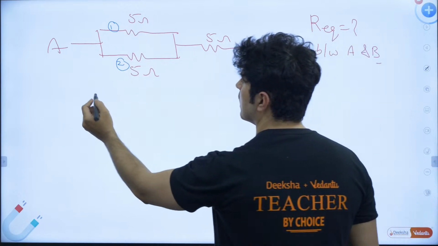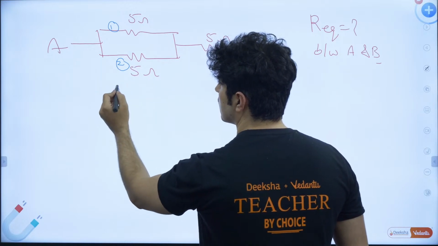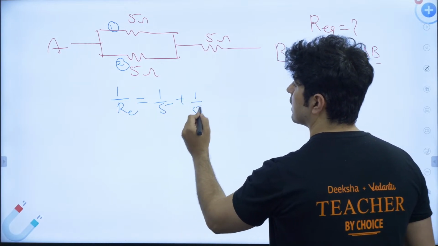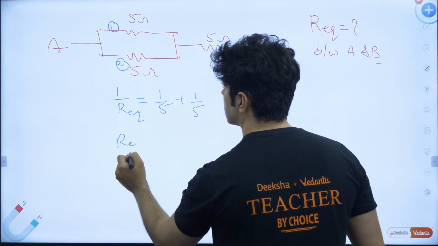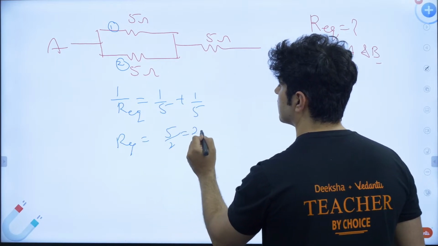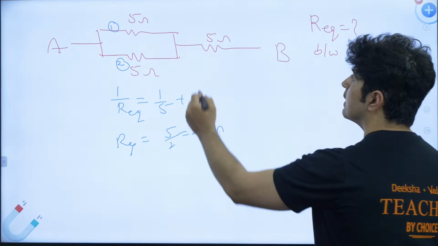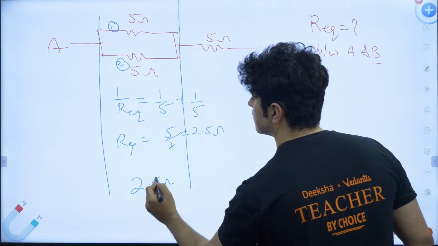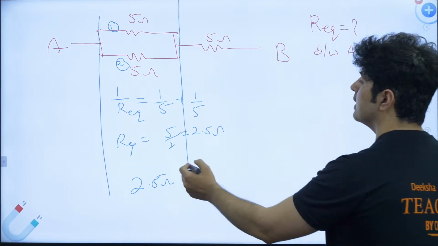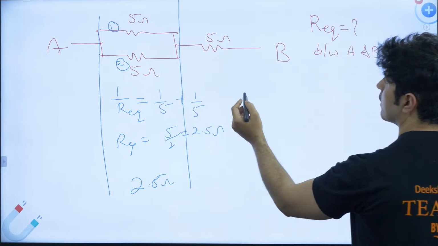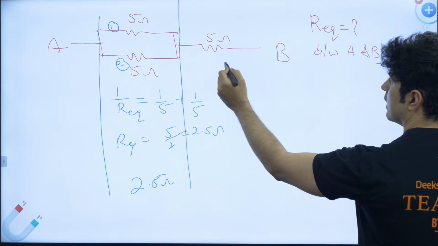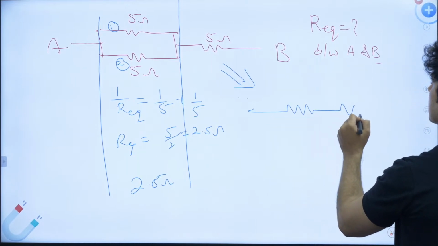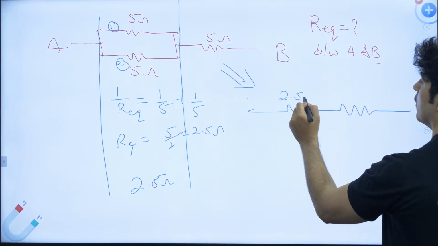So what is my R equivalent for these two? 1 by 5 plus 1 by 5, that comes out to be R equivalent is 5 by 2, that is 2.5 ohm. For this part I got 2.5 ohm, guys. And with this 2.5 ohm, I can redraw the circuit like this. I put one resistance, another resistance. So this is 2.5 ohm, this is 5 ohm.